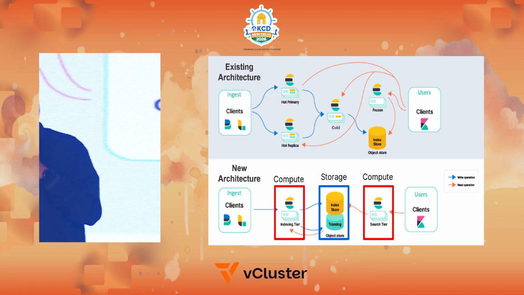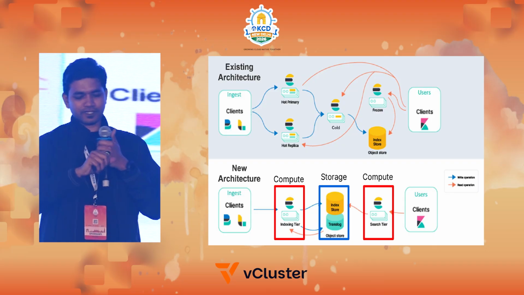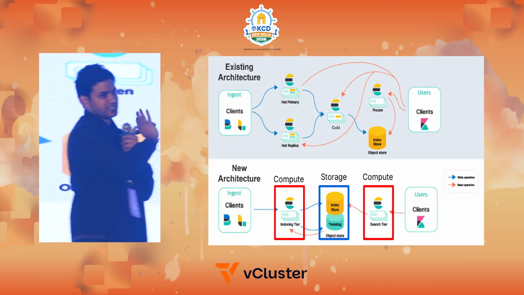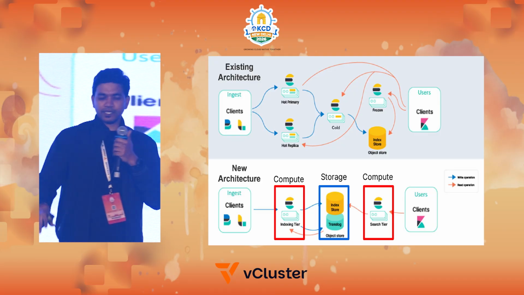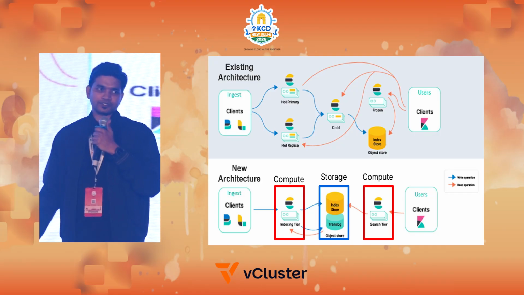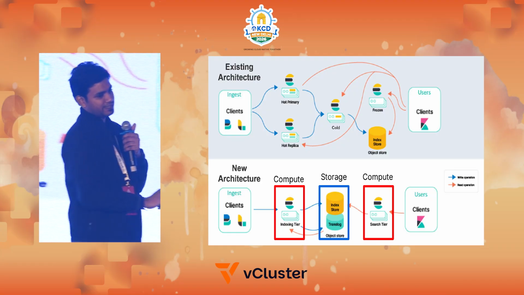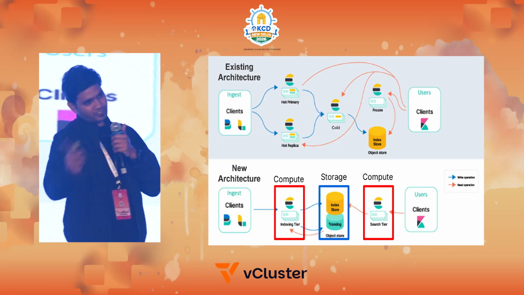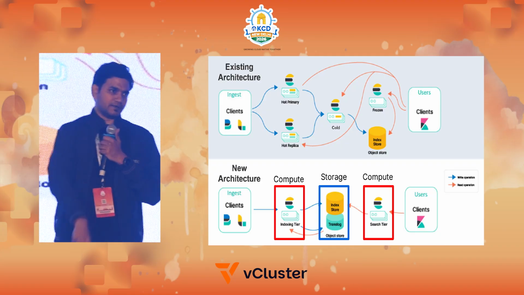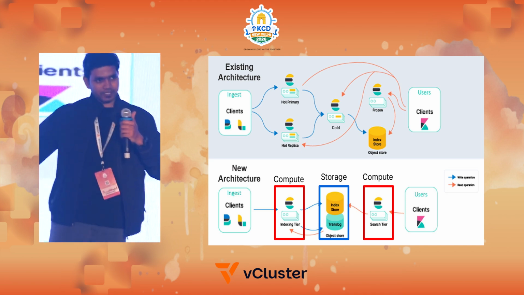These are managed by the customers of the users. But what we tried was to put everything in and make indexing tier separately and the search tier separately. In this way, we have only one source of truth, which will be the blob store. So everything moving from indexing will go to the blob store, and the search tier will automatically fetch it, download it from the blob store, for the users on the other side. And like I said, the compute and storage are separated.